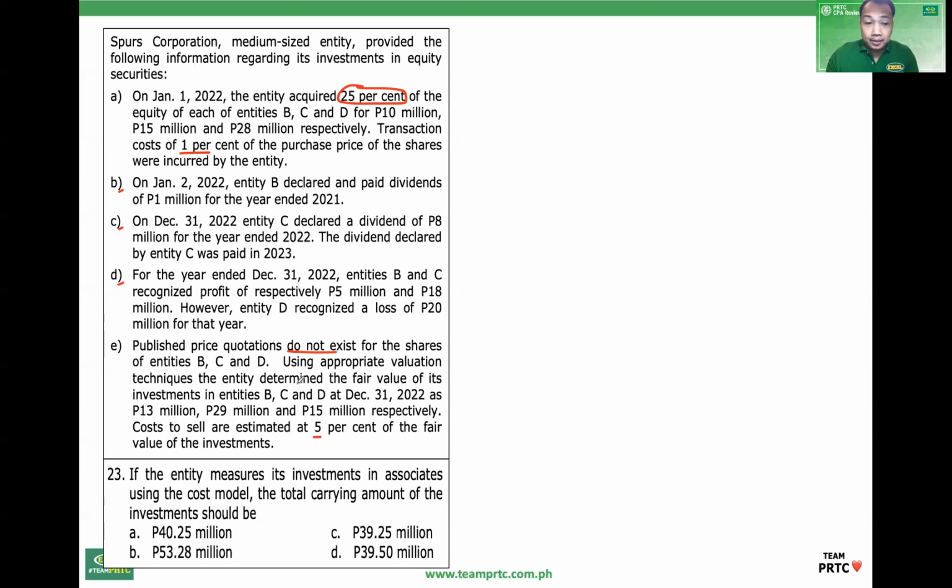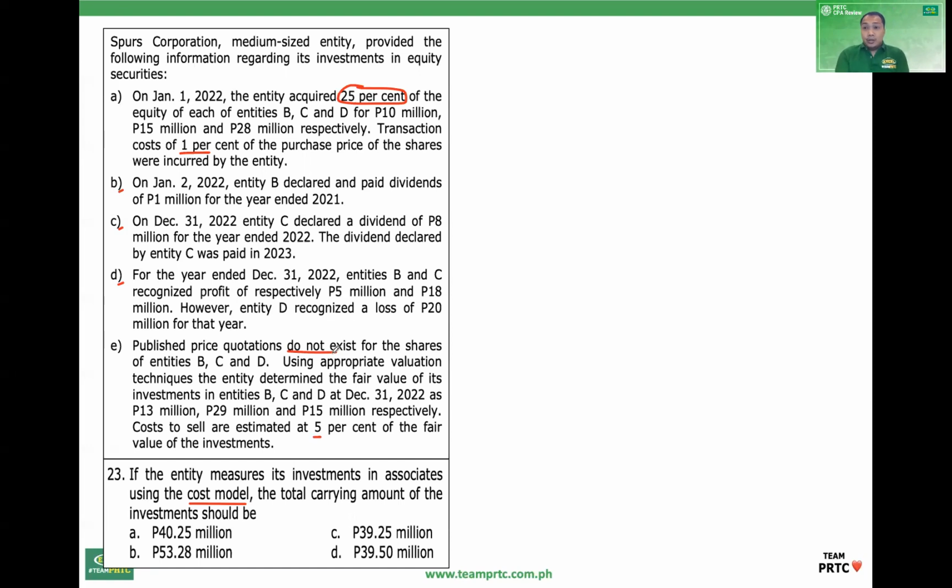Okay, the first question. If the entity measures its investments in associates using, take note, the cost model. Can the cost model be used? Yes, because published price quotations do not exist. If there is a published price quotation, the cost model is not allowed, so it must be at fair value.